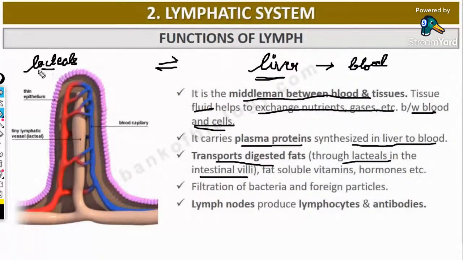So these lacteals transport digested fat, then fat-soluble vitamins, hormones, etc. All of these are transported with the help of lymph.